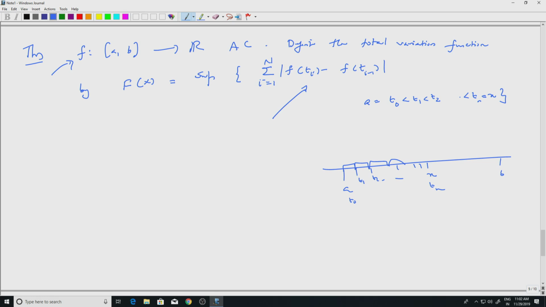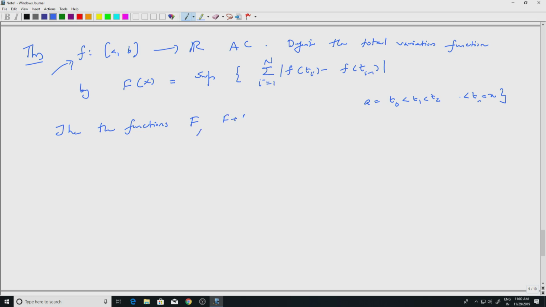Okay. So, let me get rid of the picture because I want to write the theorem fully. Then the conclusion is that the functions capital F, that is the total variation function defined on the interval AB, capital F plus f, and capital F minus f. Remember, that is like mod mu plus mu, and mod mu minus mu.